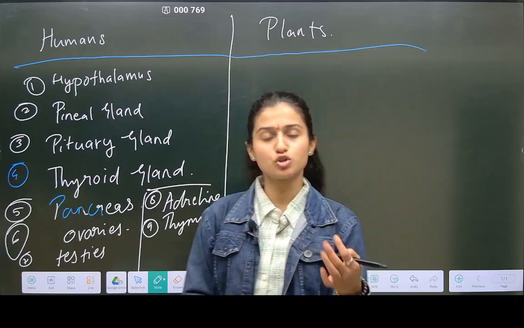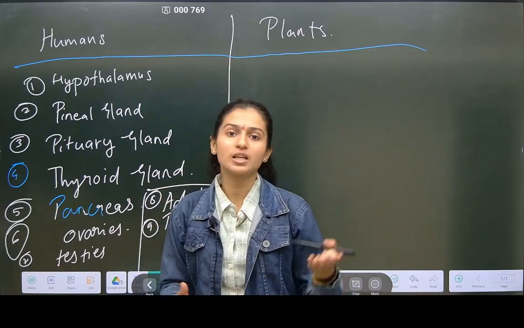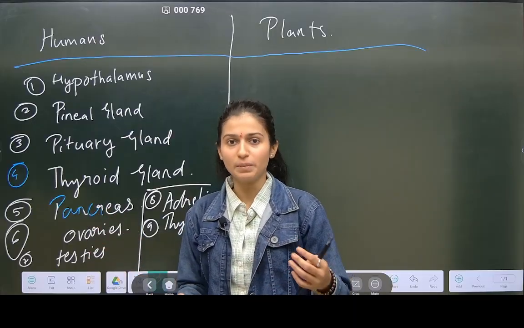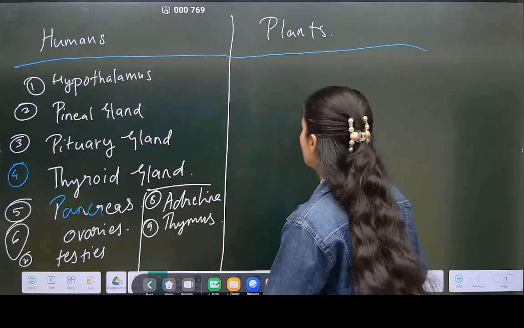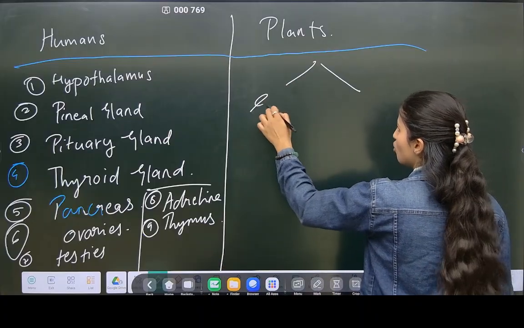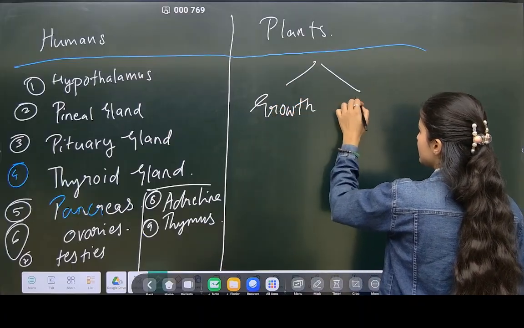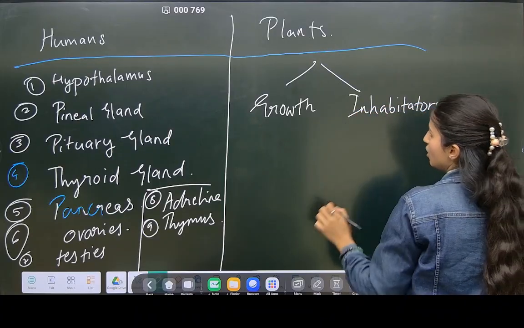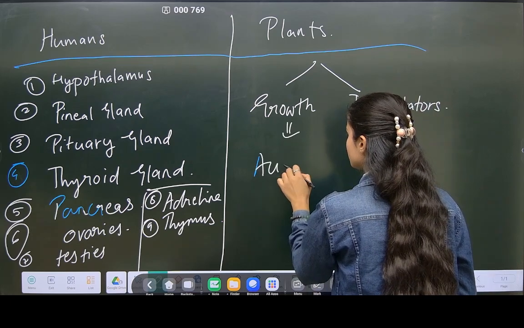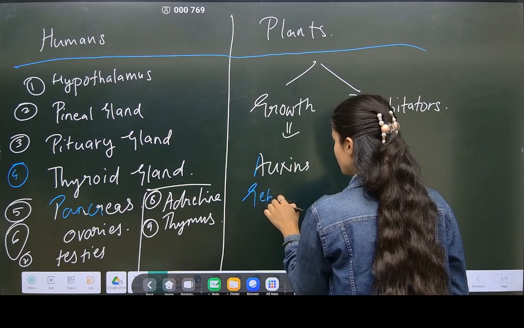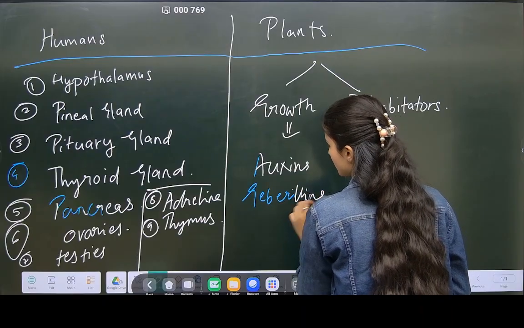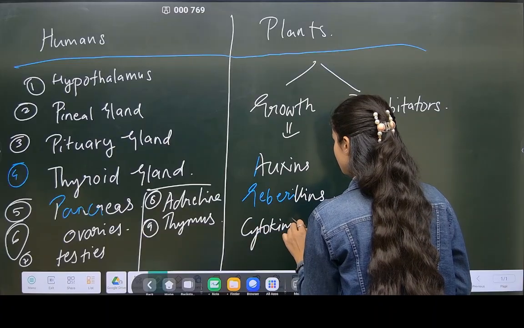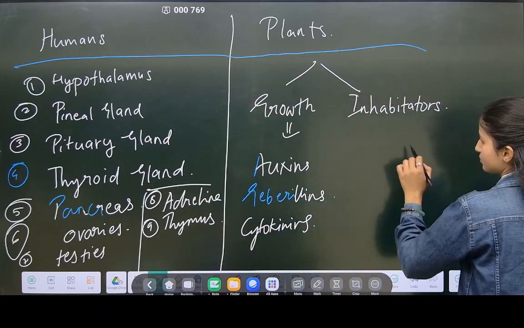They had different functions. We also saw their location in our body, from where they are released, and that when they are released, they go in the blood and then spread out in our body. Same today. We saw two types: one is growth, and second is inhibitors. Growth: auxins, gibberellins, cytokinins.